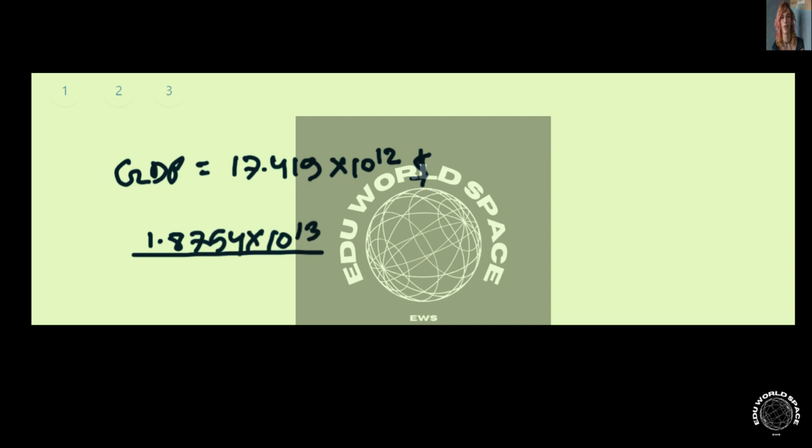And we compare this with the value of the GDP, which you can write as 1.7419 times 10 to the power 13. It will give us a value of 1.0766.